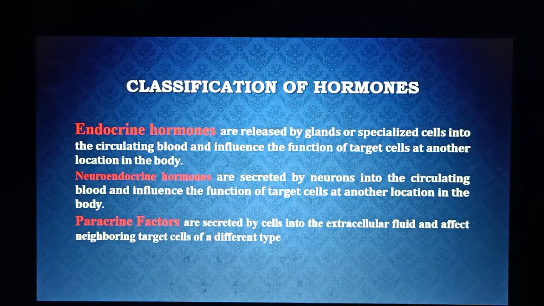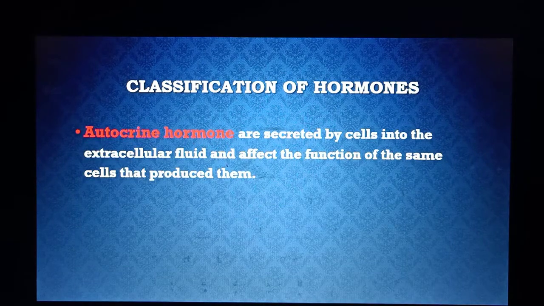So the next category of hormone is autocrine hormone. If a hormone is secreted by a cell and whose receptors are present at the surface of that same cell, when the hormone is secreted by that cell and goes into the extracellular matrix, from the extracellular matrix it binds with the receptors which are present at the cell that is the source of secretion of that hormone. This kind of hormone is known as autocrine hormone, and this kind of signaling is known as autocrine signaling.